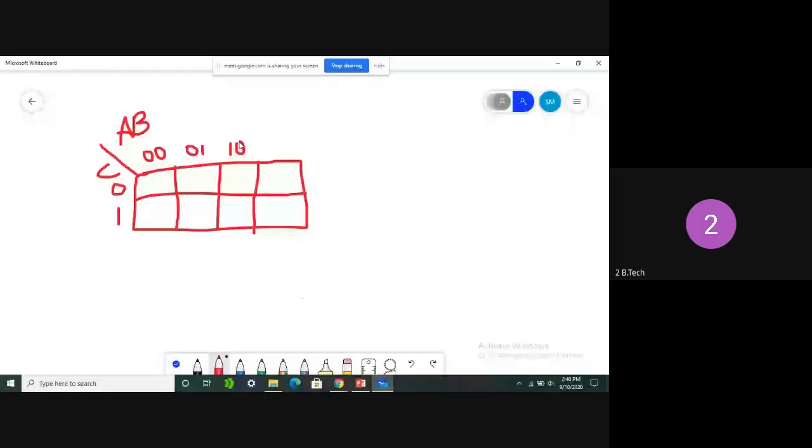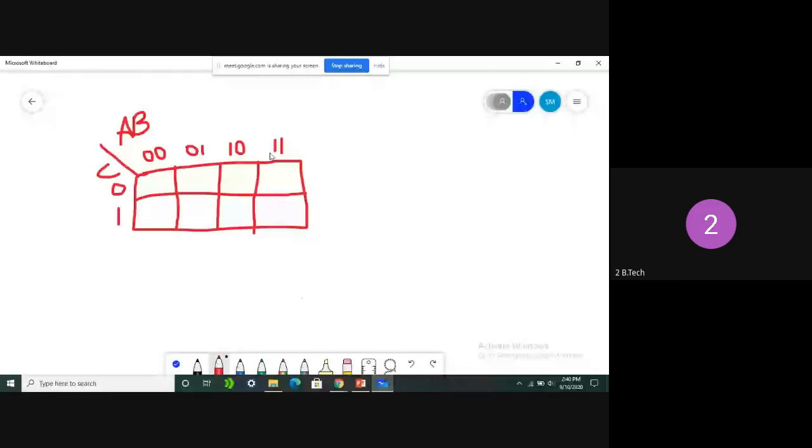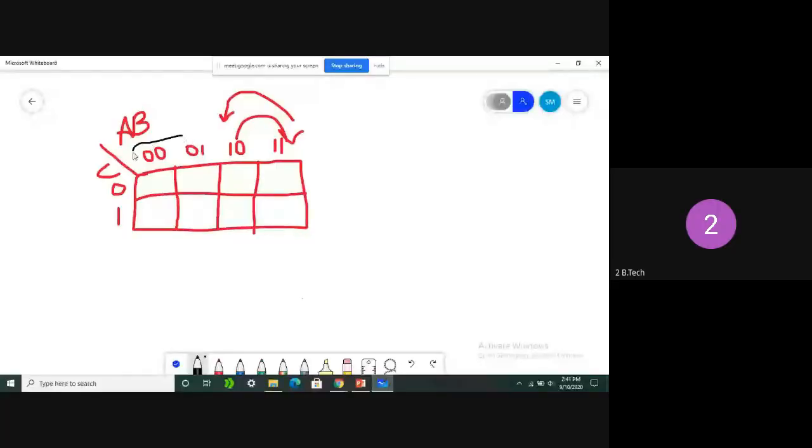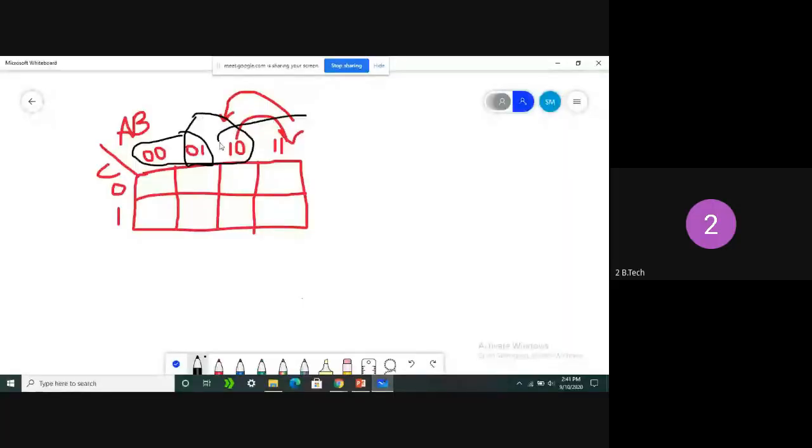But while constructing K-maps, every cell should satisfy the adjacent property. This is the way we need to take combinations, but this is the wrong combination. So these two places need to change. 1 1 should be placed here and 1 0 should be placed there. Clear all of you? Why? Because everyone can observe carefully. If you take these two values, these two cells are adjacent. This is one adjacency, and this is another combination of adjacency, and this is also another. Clear all of you?